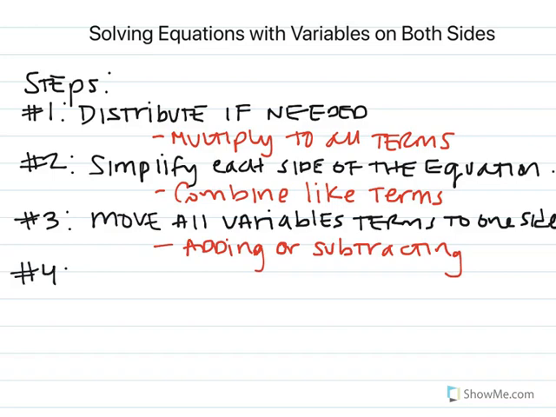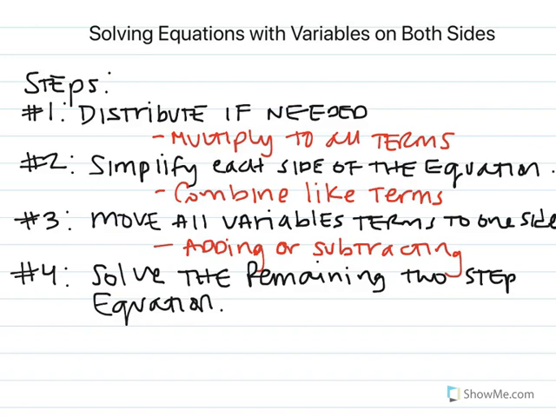Okay, now we're ready for step number 4, and this is actually our final step. You are now going to solve the remaining 2-step equations. So then we're right back to where our notes were from yesterday. So after you write solve the remaining 2-step equation, that means that you're going to be adding and subtracting first, and then you will end up dividing at the end if you need to. So we're going to go ahead and go on to an example.